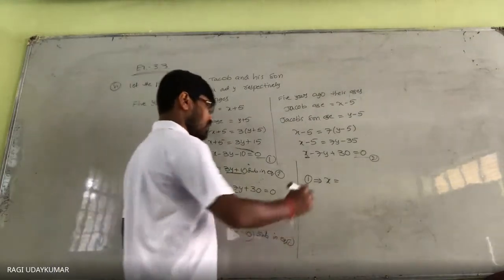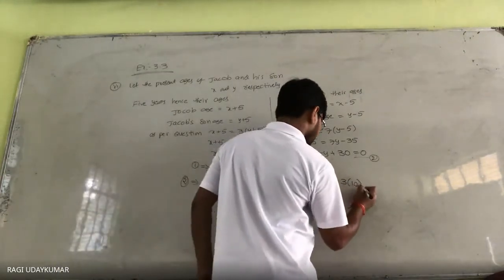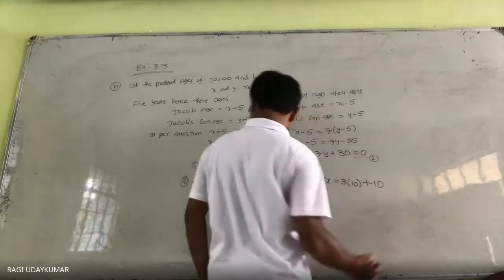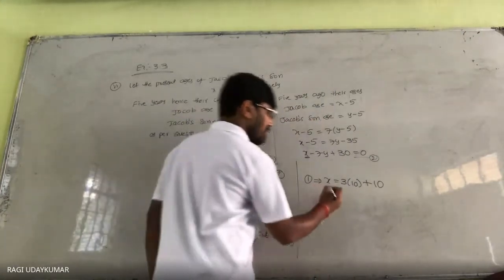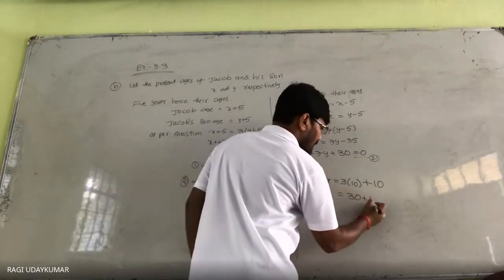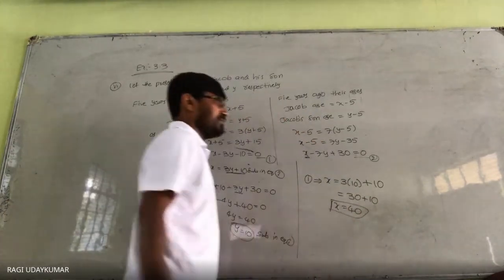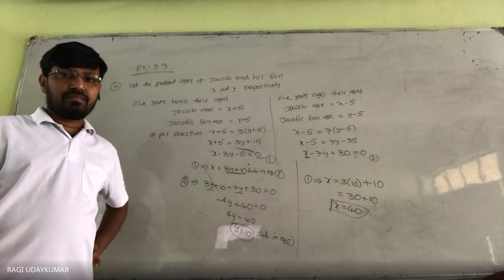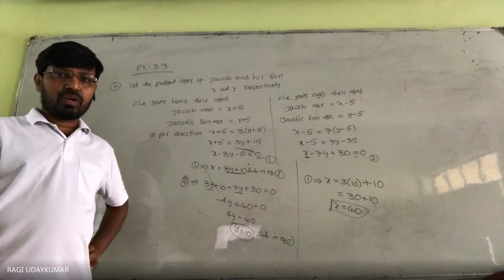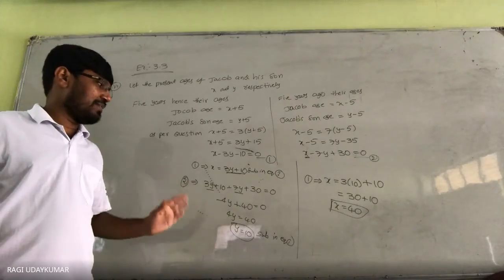So 3 into 10 plus 10. x is equals to 30 plus 10, which is equals to 40. x is equals to 40, y is equals to 10.